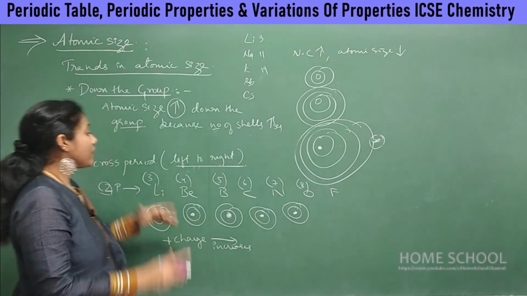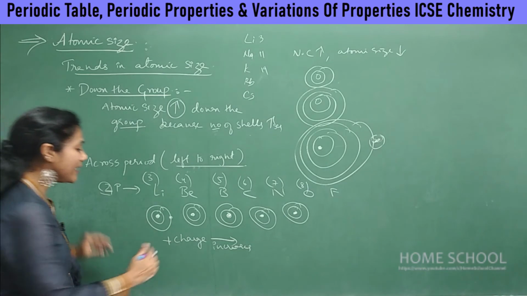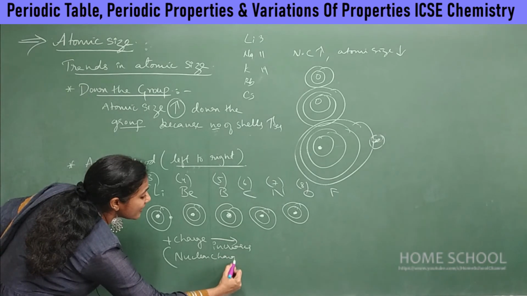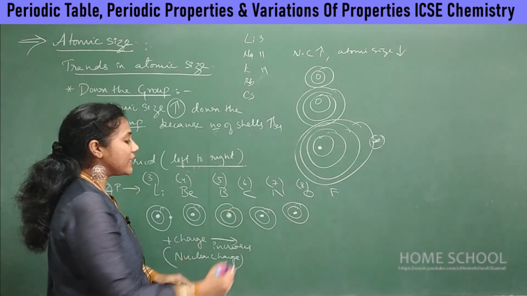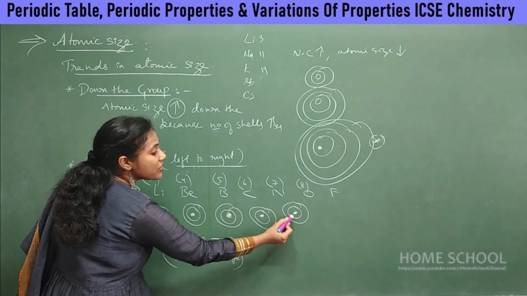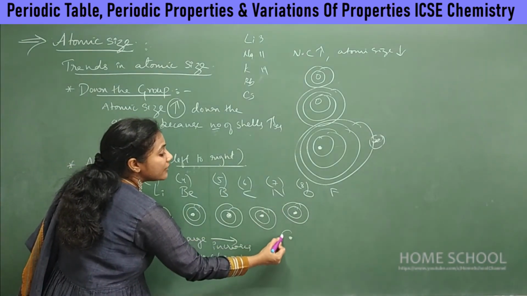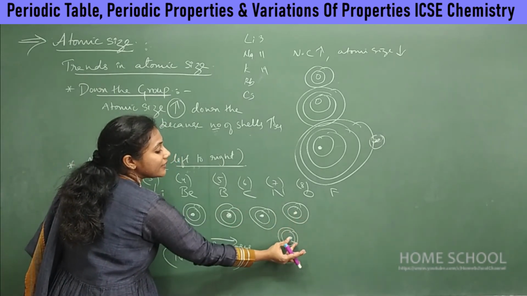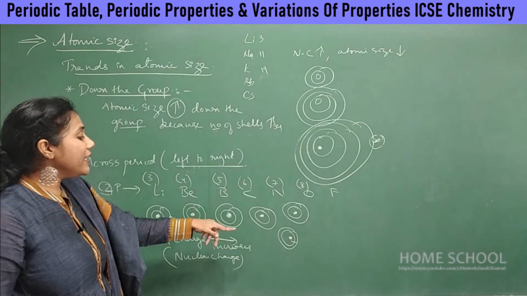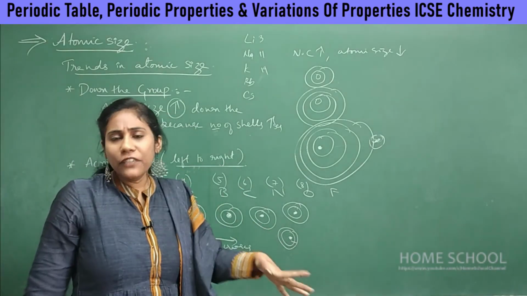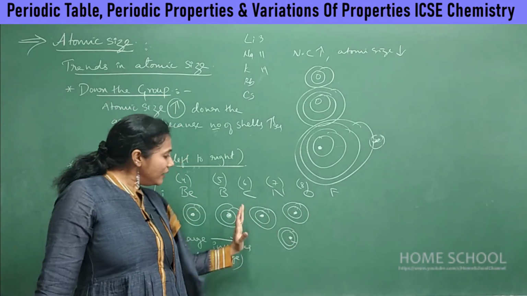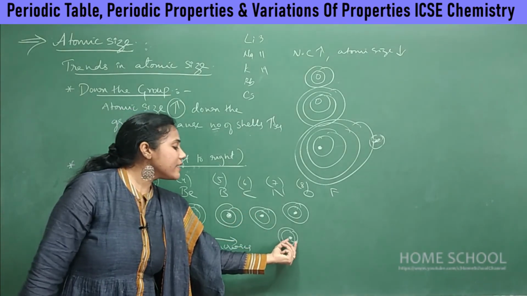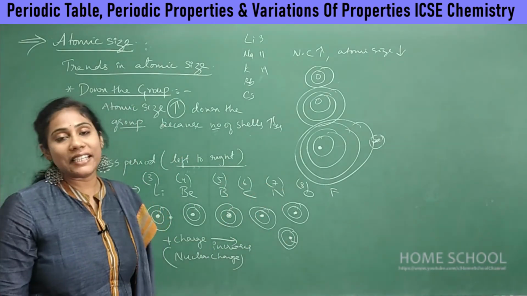So what would happen when nuclear charge increases? If you come to nitrogen, the outermost shell is pulled nearer to the nucleus. So automatically this distance decreases. When outermost electrons are getting a lot of attraction from the nucleus, the entire outermost shell is being pulled towards the nucleus. Automatically the distance between the nucleus and the last shell decreases.